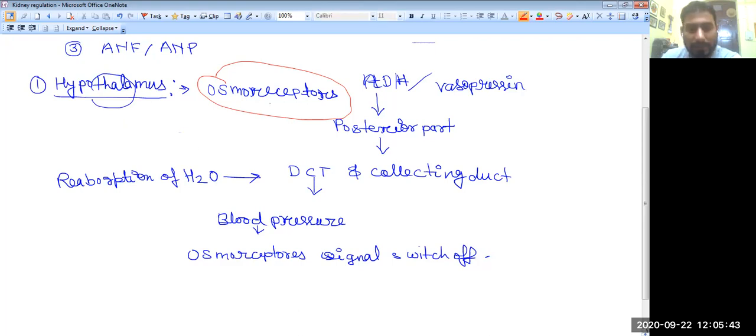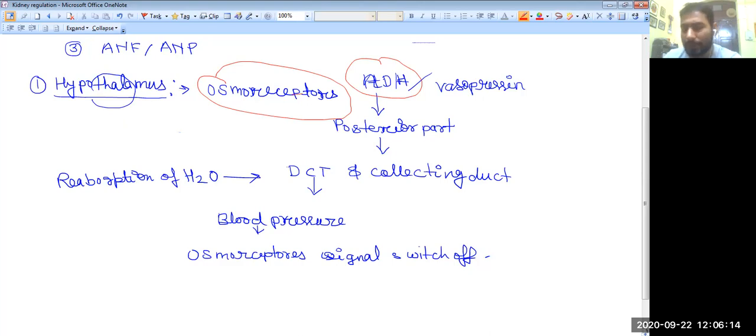They will start to give the signal for the synthesis of the ADH hormone. So synthesis of ADH hormone takes place. You should know that the hypothalamus generally synthesizes only two hormones, also called neurosecretory hormones. First is ADH, the antidiuretic hormone, and another one is the oxytocin hormone.